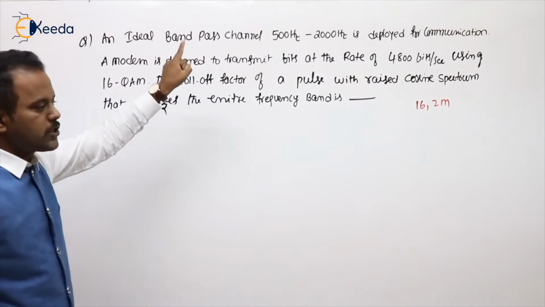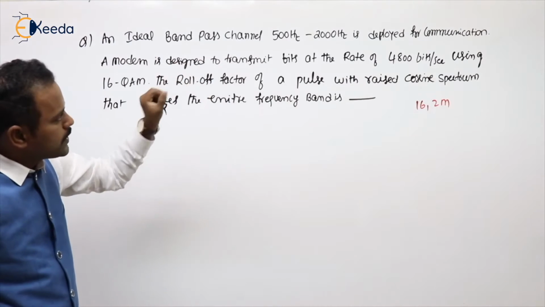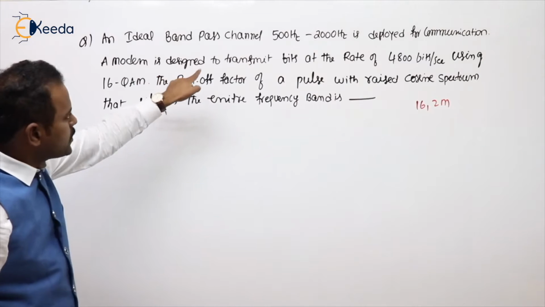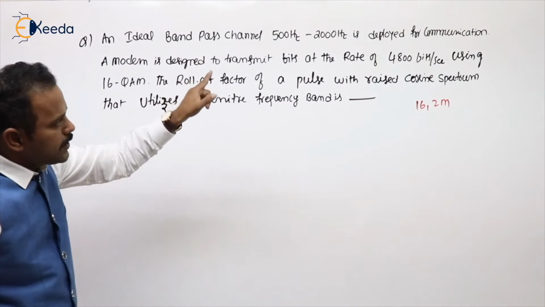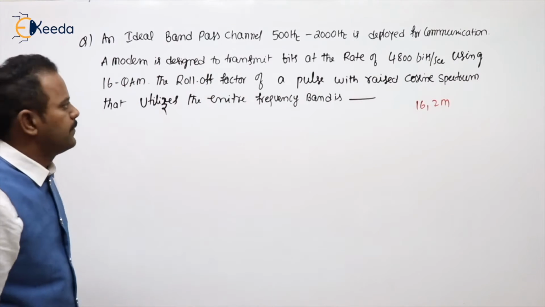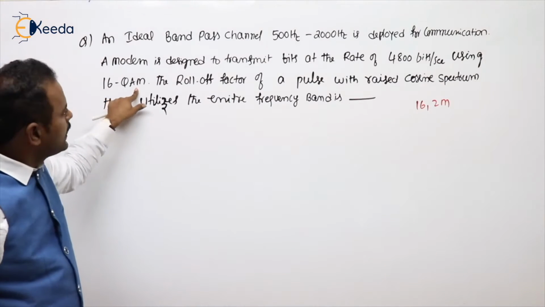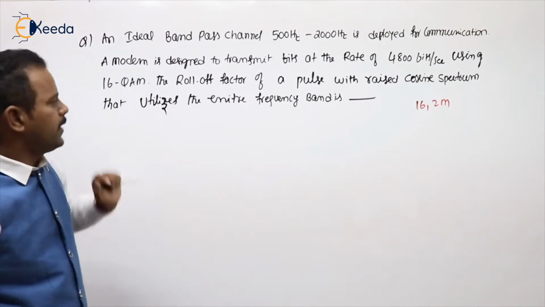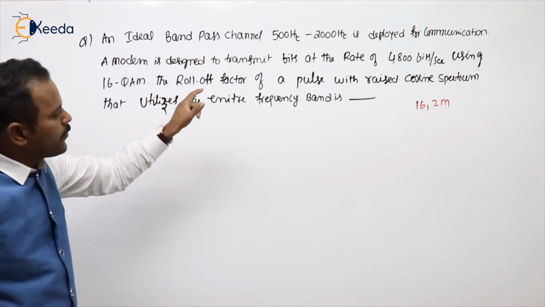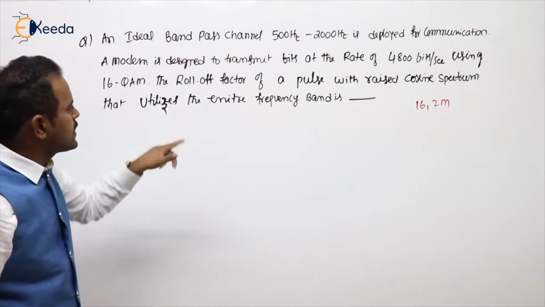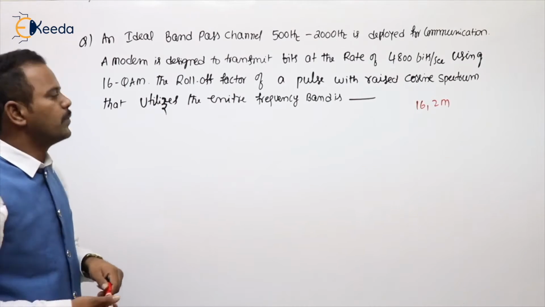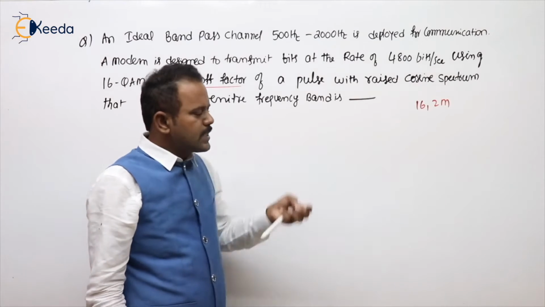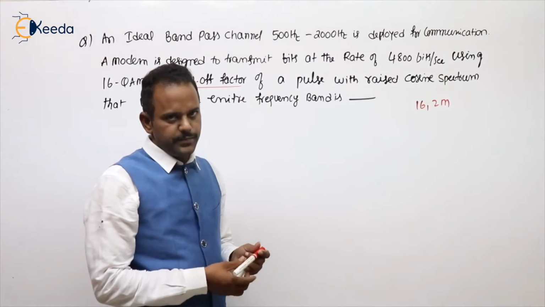An ideal band pass channel 500 Hz to 2000 Hz is deployed for communication. A modem is designed to transmit bits at the rate of 4800 bits per second using 16 QAM. The roll-off factor of a pulse with raised cosine spectrum that utilizes the entire frequency band is? Means, what is being asked? What is the roll-off factor value? This question was asked in the 2016 GATE examination for 2 marks.